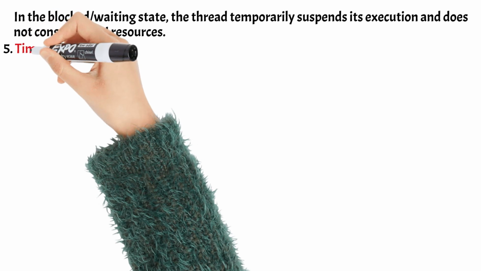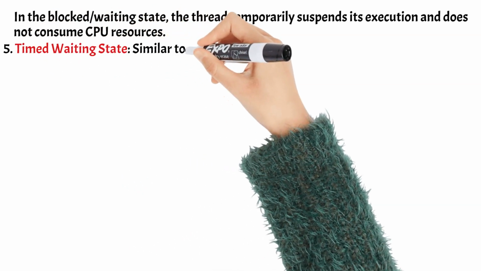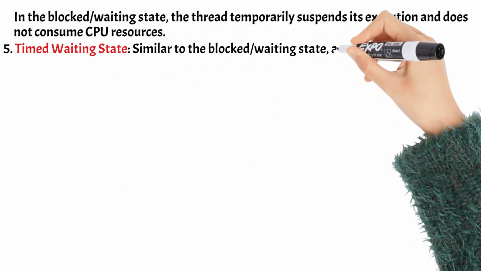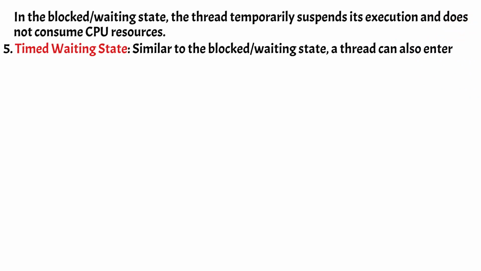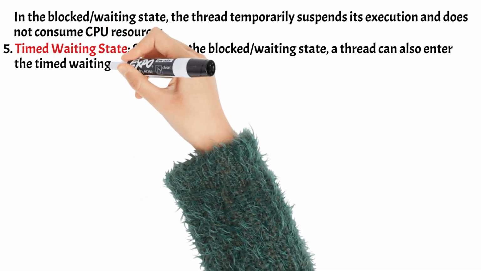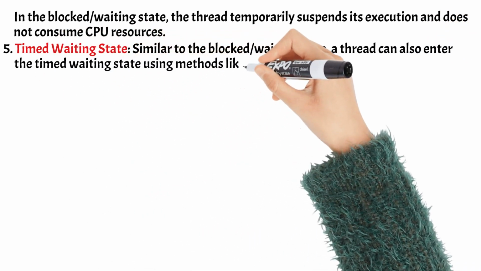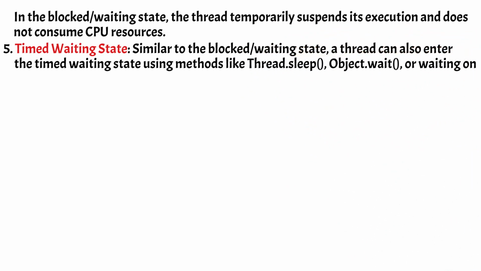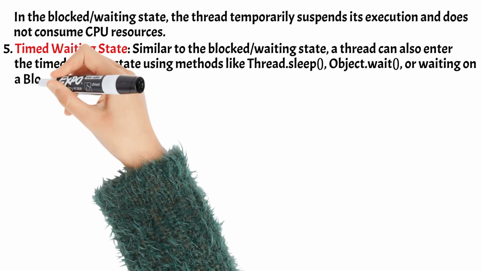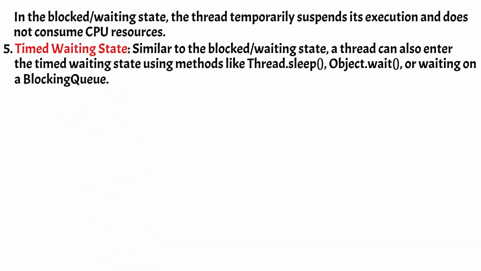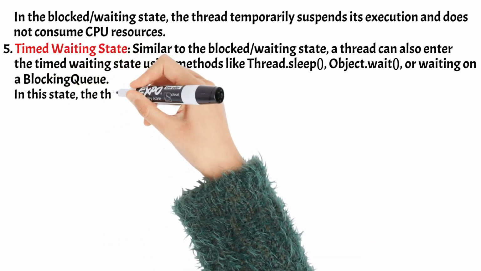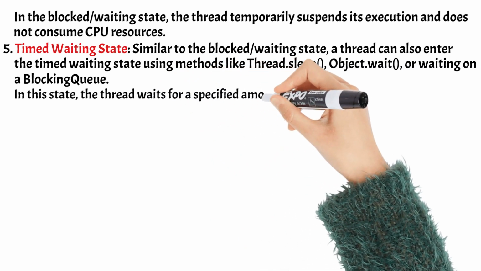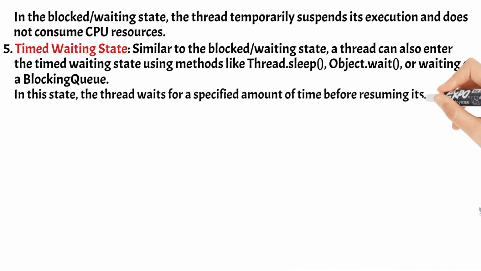5. Timed waiting state. Similar to the blocked/waiting state, a thread can also enter the timed waiting state using methods like thread.sleep(), object.wait(), or waiting on a blocking queue. In this state, the thread waits for a specified amount of time before resuming its execution.